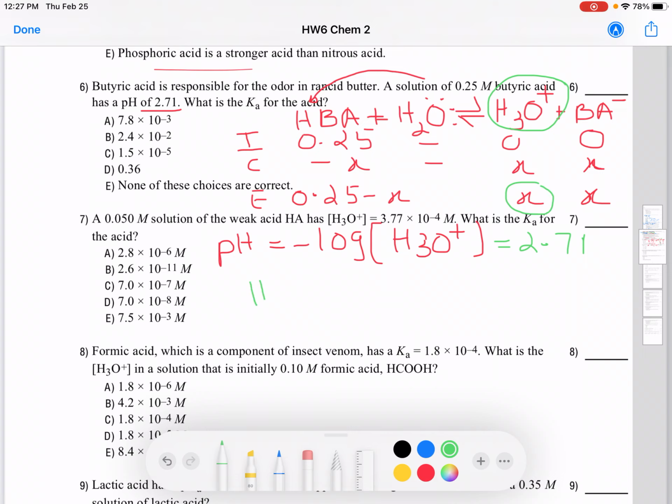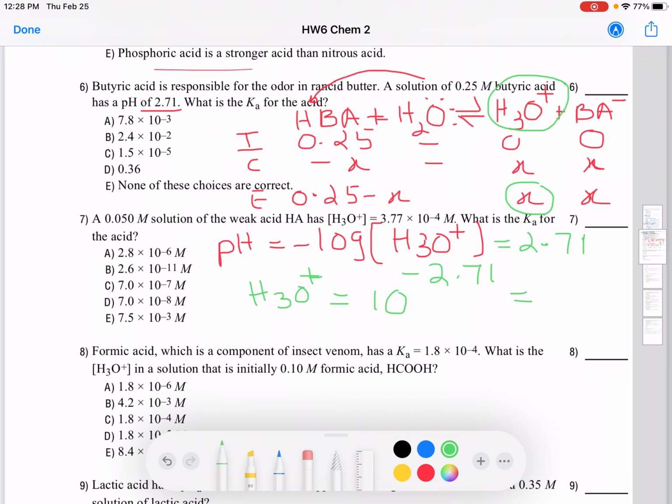So the hydronium H3O plus would be 10 to the negative pH. We have to take the inverse log of 2.71 to get the hydronium ion concentration. When you do this calculation, put this number into your calculator and let me know what number you get, please. All of you go ahead and put this number into your calculator.